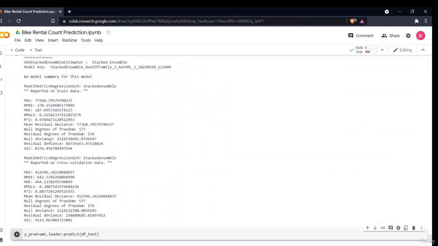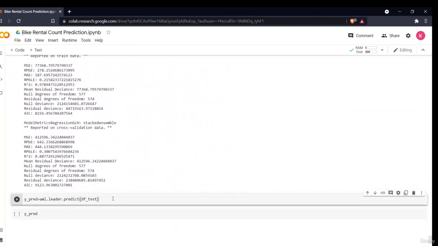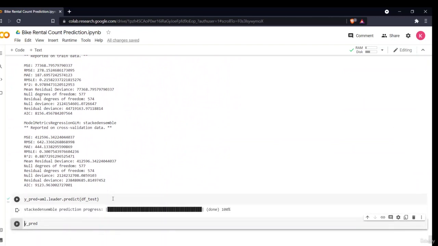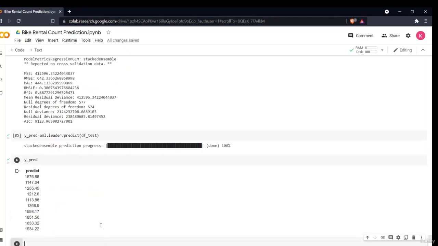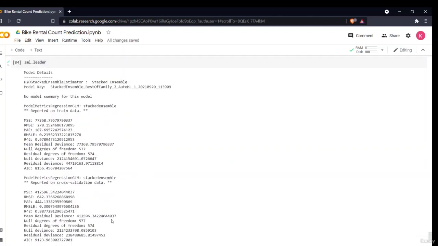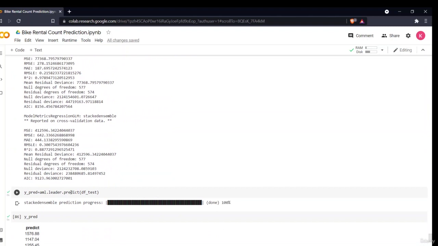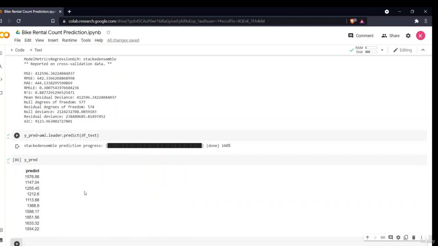Then I'll just simply say, with my leader model predict my results. It is as simple as that. You don't have to do anything. What you did, you just simply split your data, defined your independent and dependent columns. You checked which model performed the best. You stored it. You didn't need to store it. Sorry, you just need to pass the command aml.leader.predict, and give the data. It will automatically predict. As you can see, predictions are in front of you.